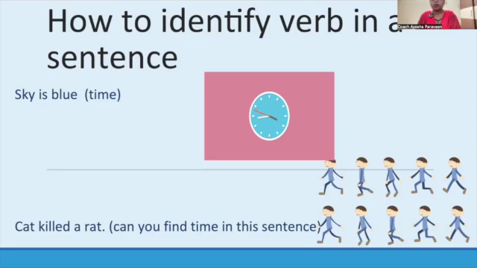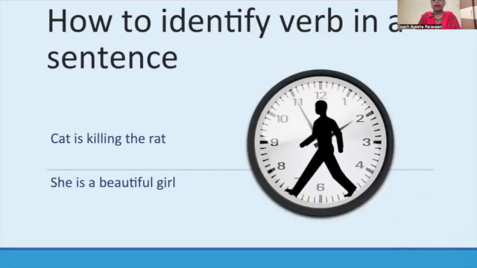We'll explain what the V2 form of the verb, the past form of the verb, is. When we use the past form of the verb, it tells not only what action is being performed, but also what time the action is performed, whether it is present, past, or future. So the main thing a verb does is action, and secondly time. "Cat is killing the rat." Here again "is" is telling time.